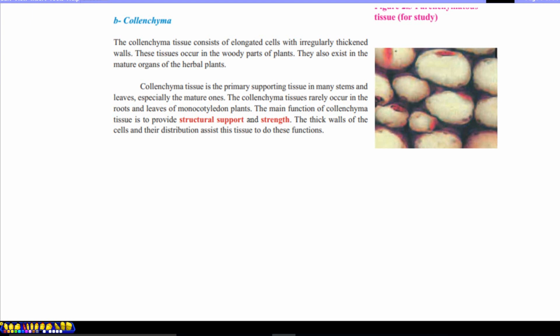Collenchyma tissue consists of elongated cells, whereas we said parenchyma cells are polygonal in shape. They have irregularly thickened cell walls, but we said in parenchyma cells there are thin cell walls. And one extra piece of information: in any part of a plant, a thick cell wall means the function is related to support.